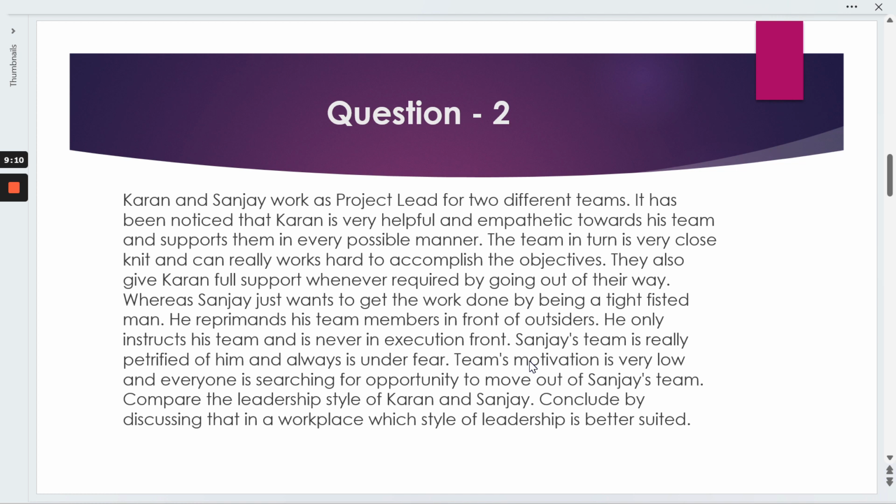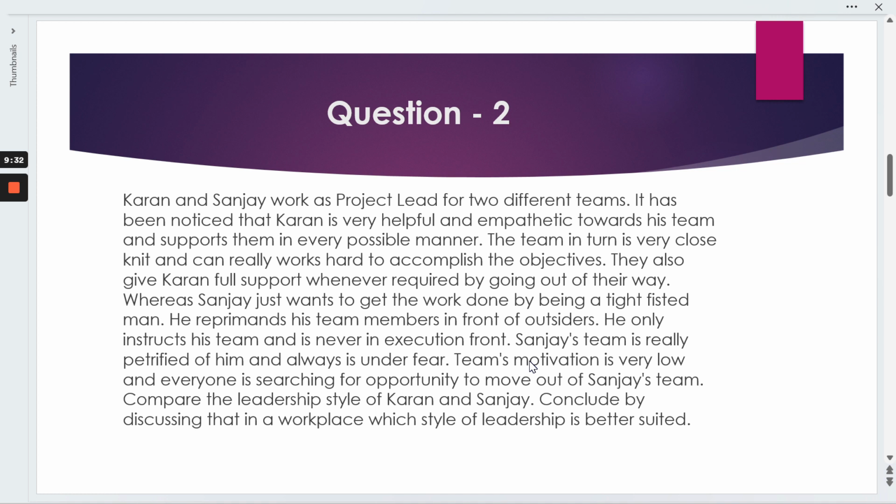It's clearly visible. In one case, the person is getting different opportunities while working in Karan's team, and he's being rewarded on a timely basis, and he always feels motivated and gets support from his manager. And it's simply a barter system where if the manager supports you, definitely you will also support your manager. This is the situation of Karan.